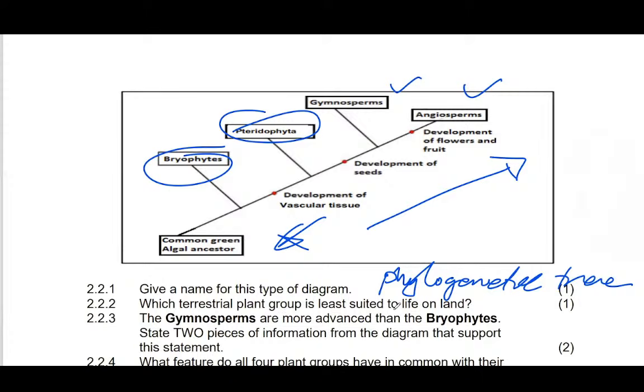The question is asking which plant group is least adapted. If they say least adapted, it means that they are going towards the lower part. So we have the common green algae. Algae is not a plant, it does not belong to kingdom Plantae, and algae in most cases are found in water, not in a terrestrial environment. So the answer is going to be BRYOPHYTE.